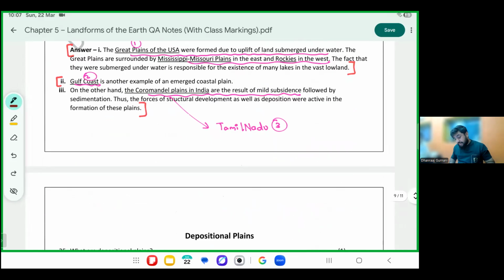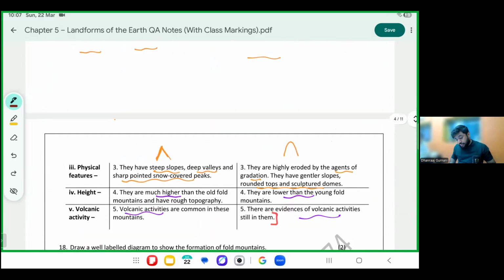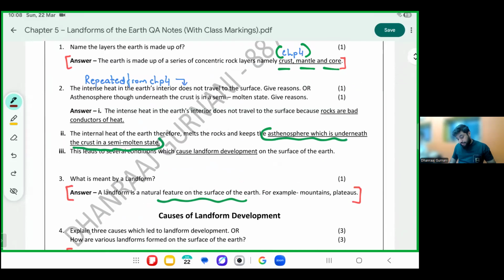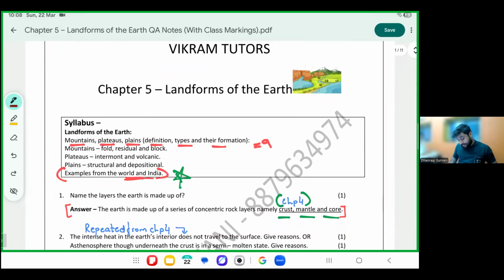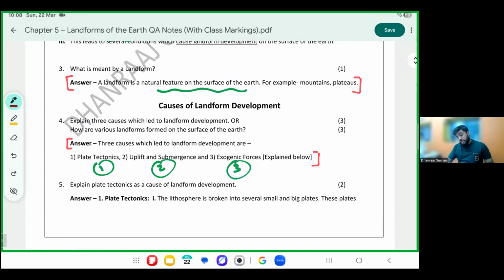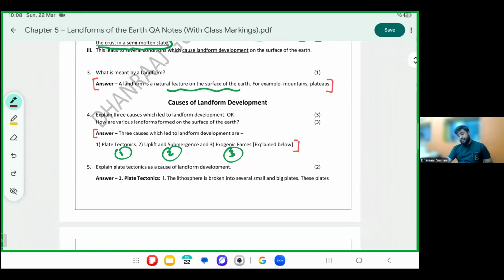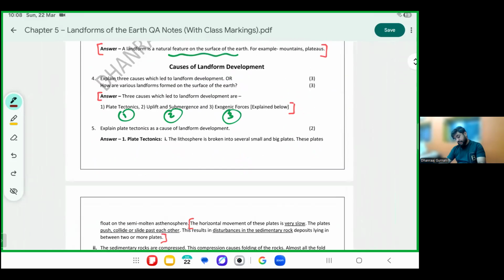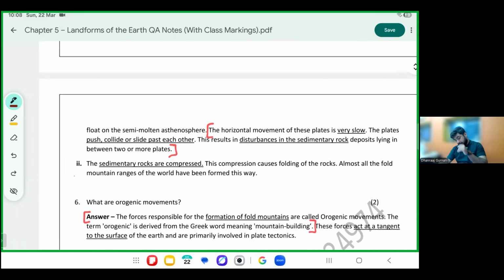Last meanings, please come to the answers which we didn't do. Causes of landform development. Three causes of landform development: plate tectonics, submergence, and exogenic forces. Let's see the first one, plate tectonics.